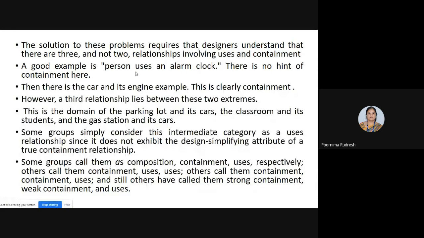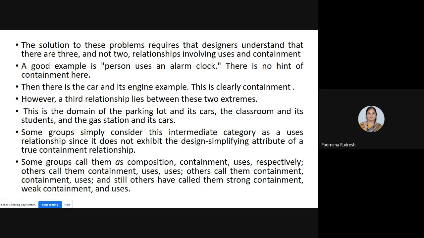One example is a person uses an LRAM clock. What type of relationship is it? It is a users relationship, right? Because the person is using an LRAM clock. But if you consider the car and its engine, the car consisting of the engine, then it becomes the containment relationship. But if you consider one more example, the gas station and its cars, or the classroom and its students, or the parking lot and its cars, these types of relationships belong neither to the users relationship nor to the containment.